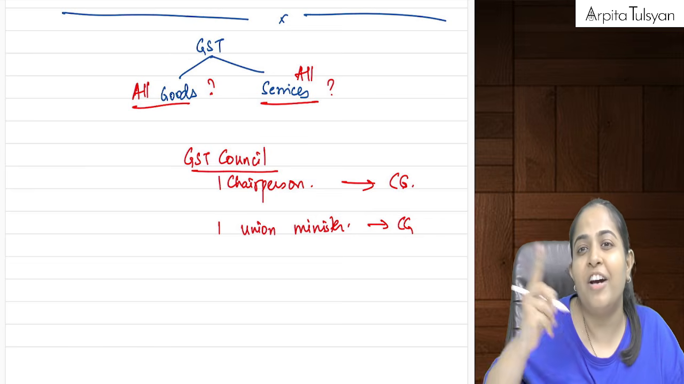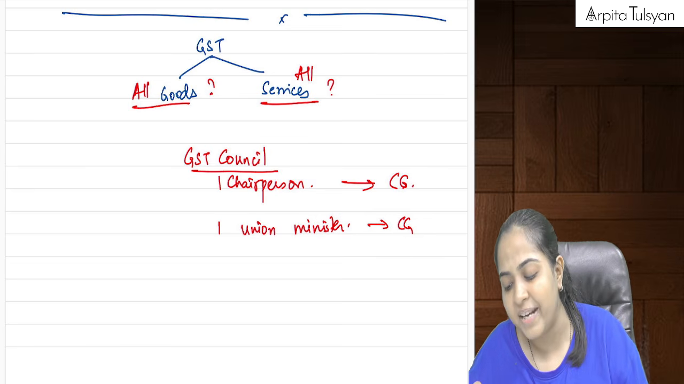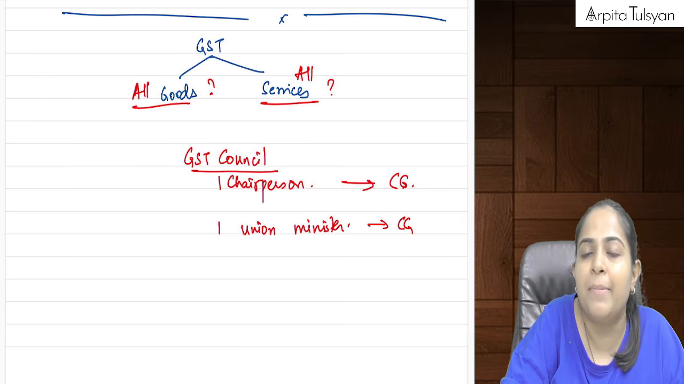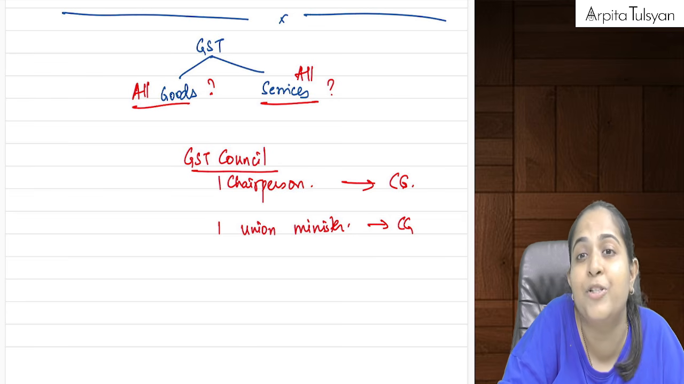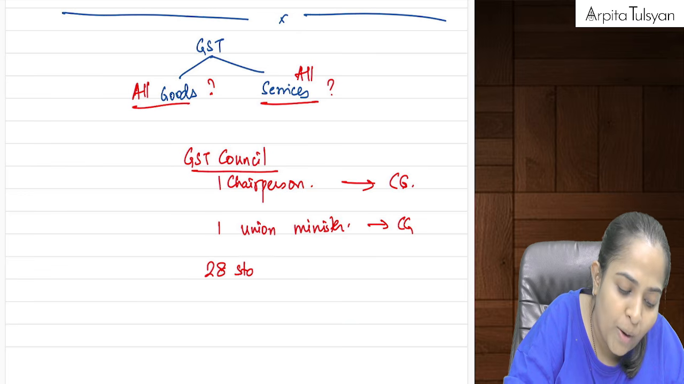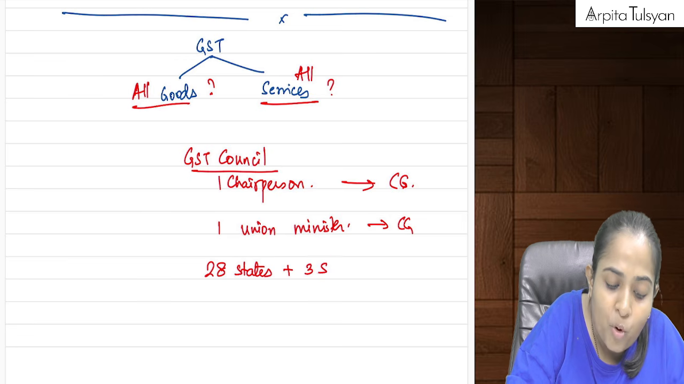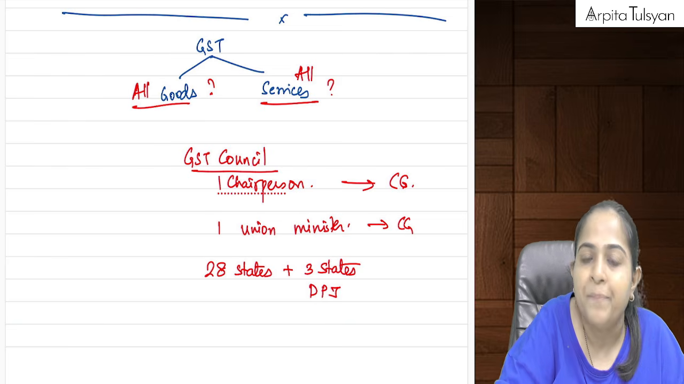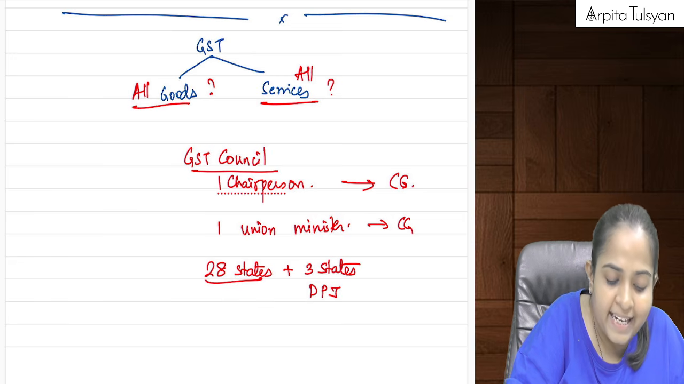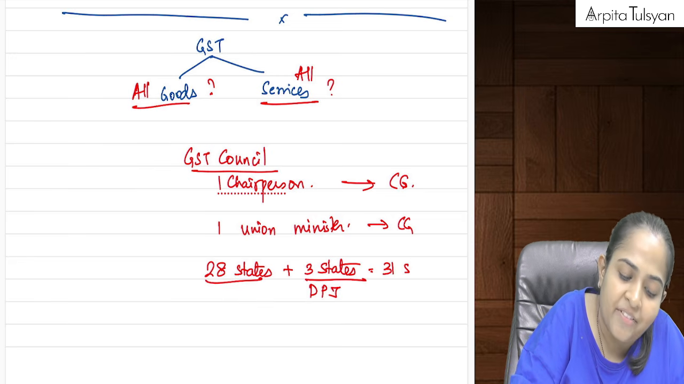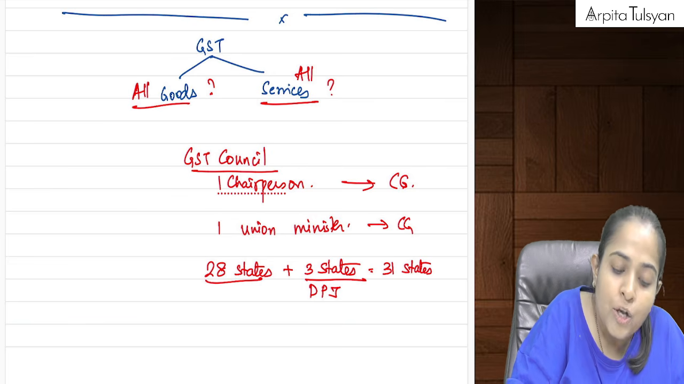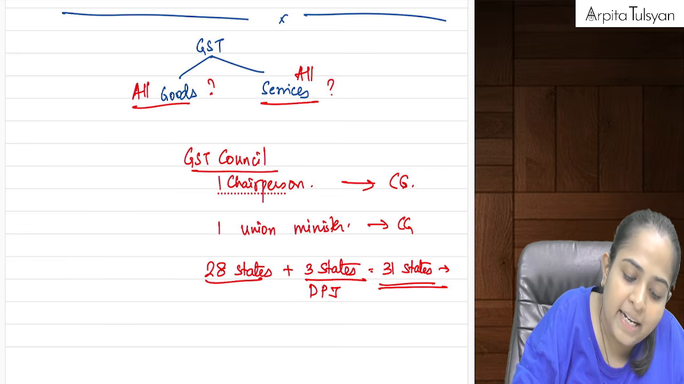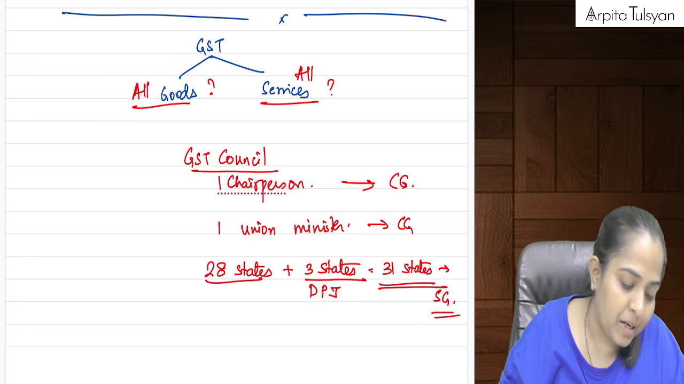Then you have one member coming from every state, nominated by every state, who is in charge of finance or taxation. How many states do we have? Totally we have 28 states, and 3 more are included for the purpose of GST, that is Delhi, Puducherry and Jammu Kashmir. So 28 states plus 3 more, totally 31 states for the purpose of GST. So 31 members are going to come from these 31 states, and these are your state government people.